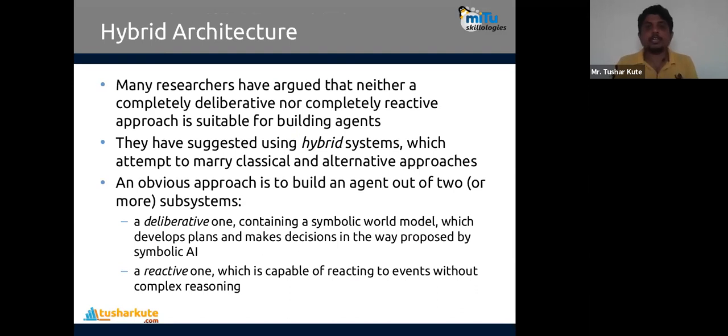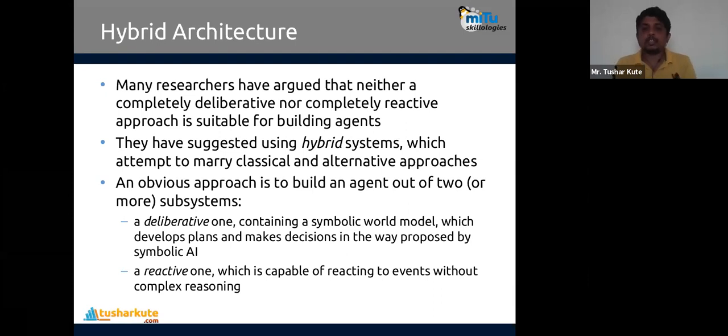So many researchers have argued that neither a completely deliberative nor a completely reactive approach is suitable for building agents, either the robotic agents which actually perform operations in a robotic environment. So they have suggested a hybrid architecture, which attempts to marry classical and alternative approaches. I mean, they are connected together. Classical and alternative approaches are connected together. That is part of the hybrid architecture here.